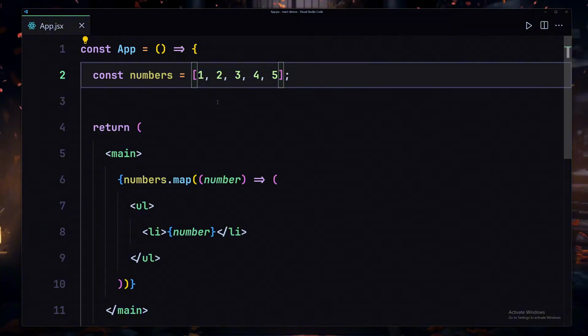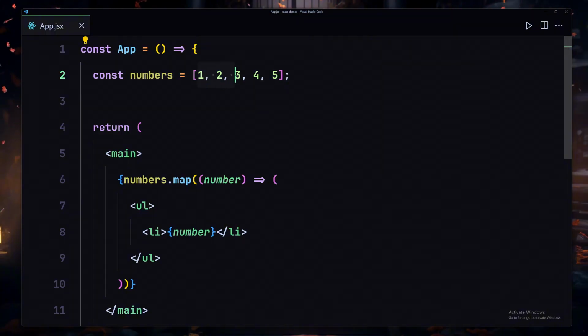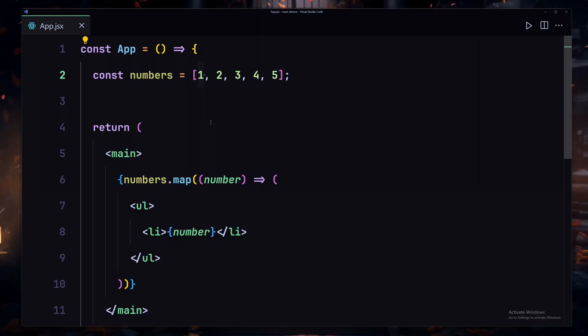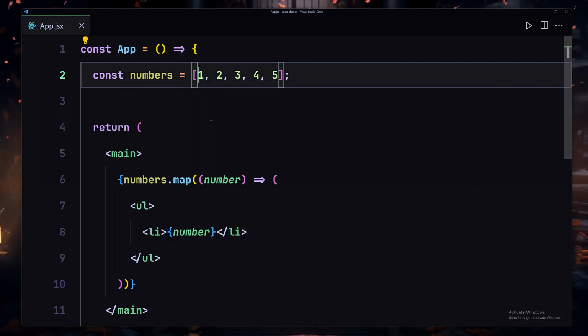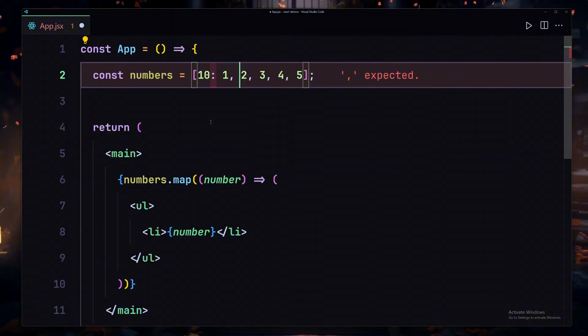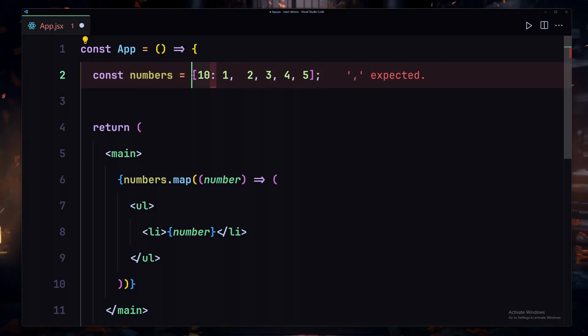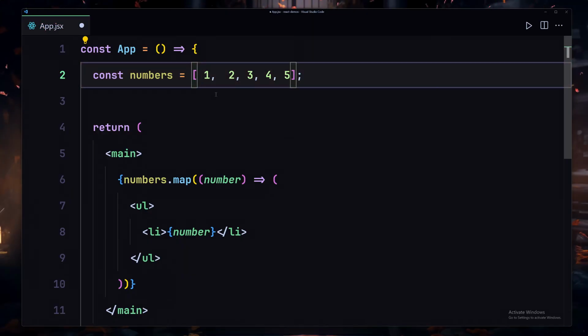to keep in mind that anytime you want to change something inside this array, we have to first of all provide a label for that place. Okay, so like let's suppose I want to either remove or update something inside this array, I'm going to have to first of all provide some sort of unique label to it. I'll just write like 10 for this first one, and then 20 for the second one, and 30 for the next one, and so on and so forth. So this is how we are going to be providing a unique label. So anytime we remove something from this list, React.js will know from where we removed that specific thing.